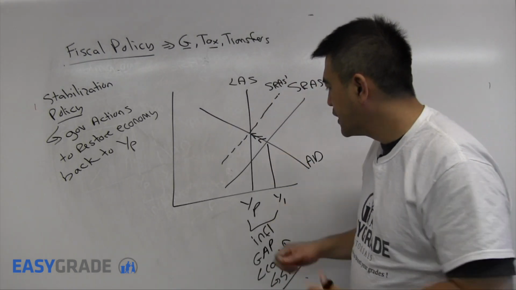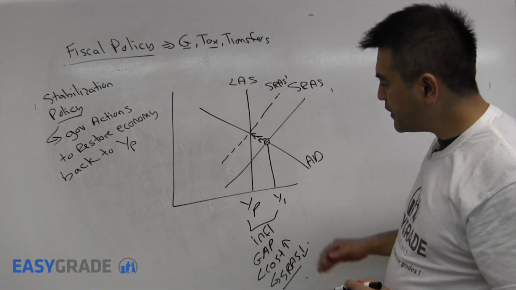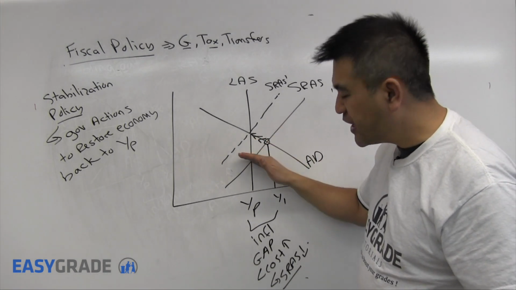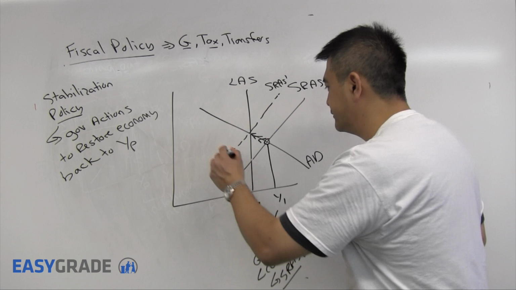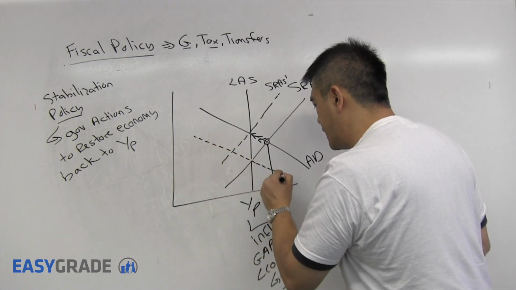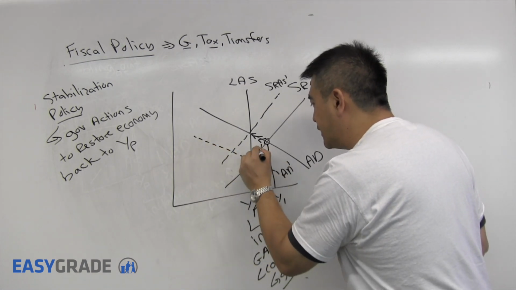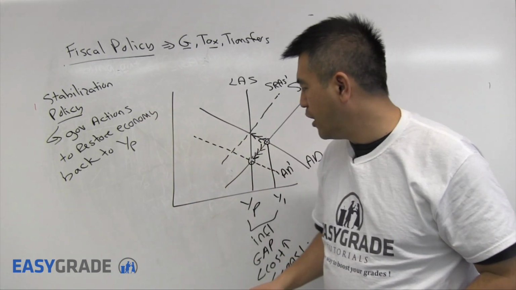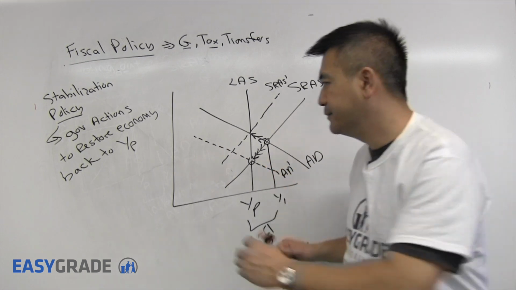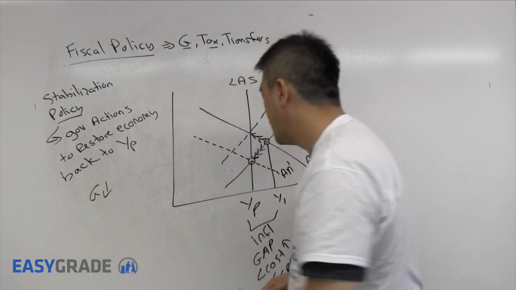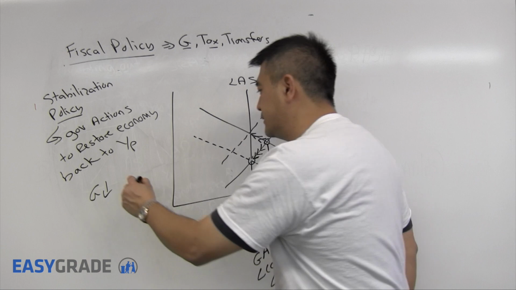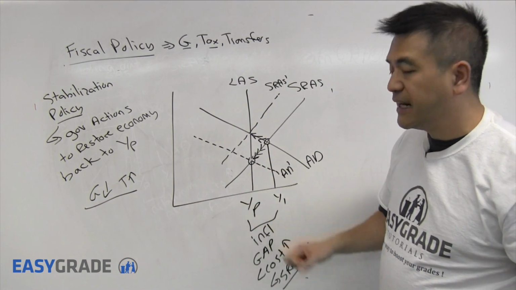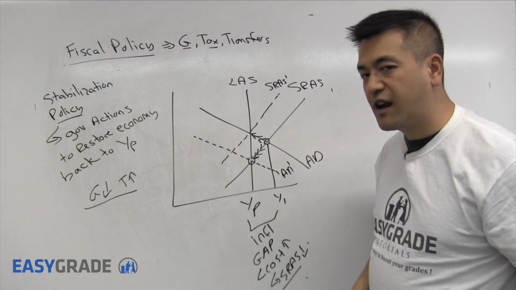So in this question, what could have been done is the government can reduce spending, shifting the aggregate demand curve back. That's another way to get back to the potential. A stabilization policy where the government reduces spending or increases taxes could have resulted in getting us back to the potential by shifting the aggregate demand curve back.